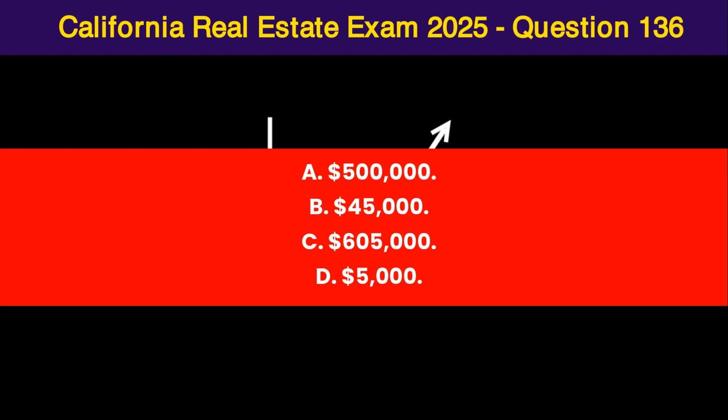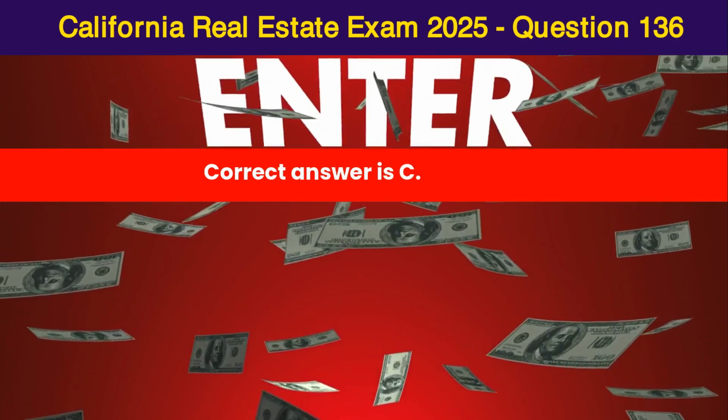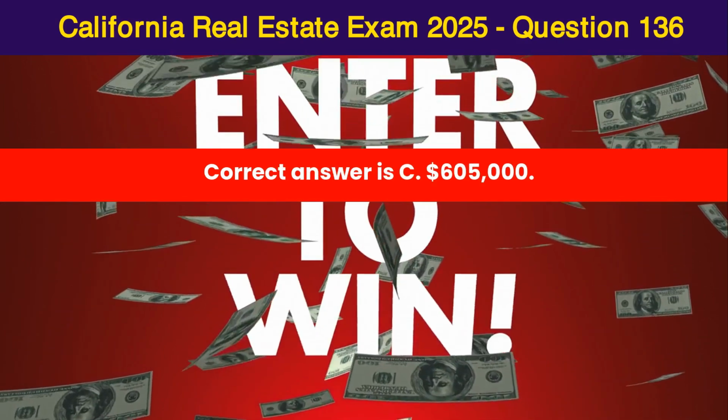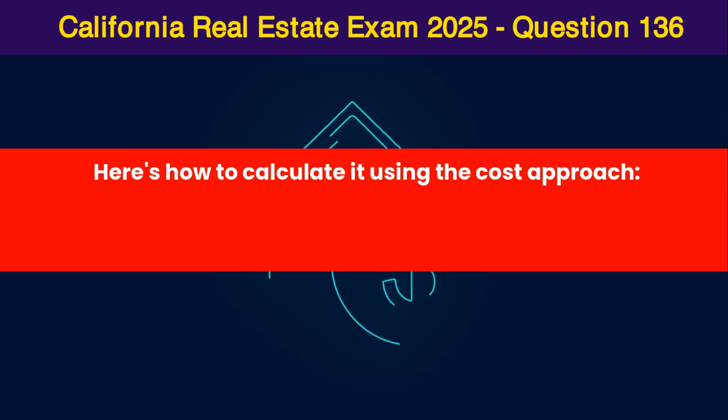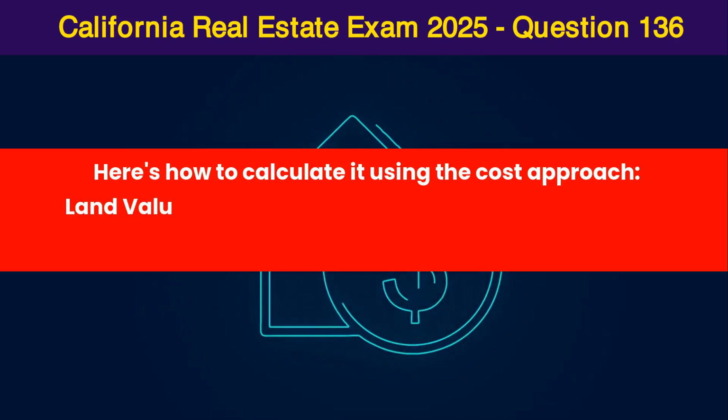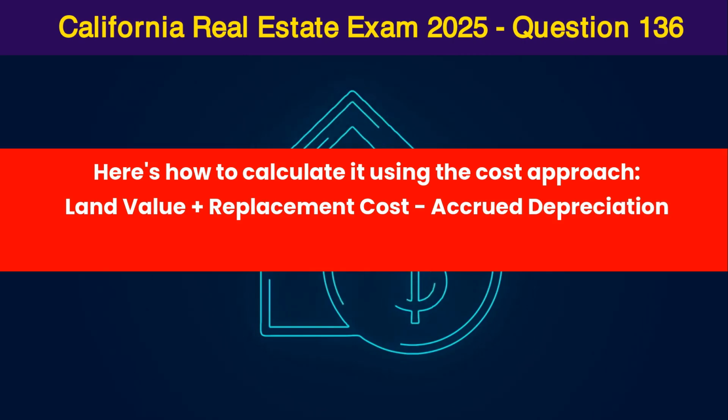$605,000. D. $5,000. Correct answer is C. $605,000. Here's how to calculate it using the cost approach. Land value plus replacement cost. Accrued depreciation = property value.